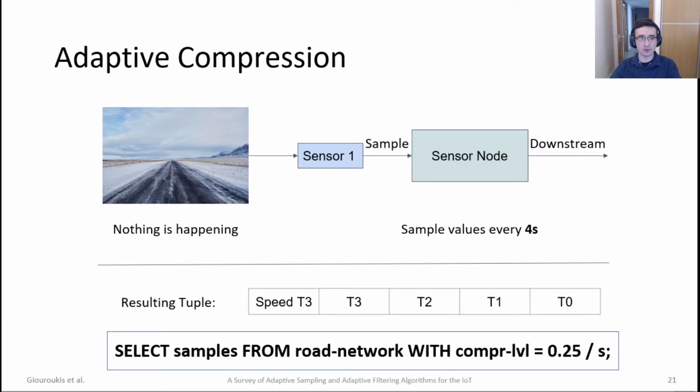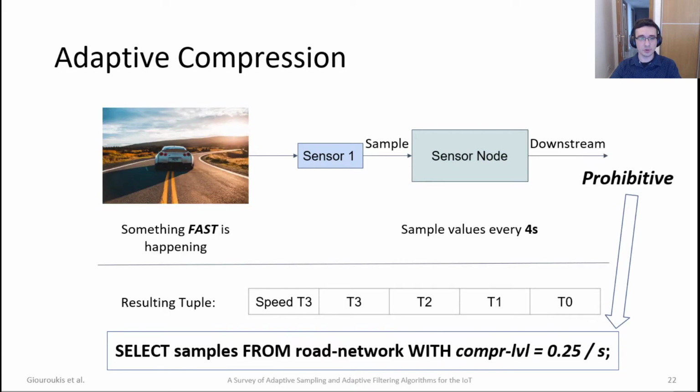Our resulting tuple is one value and 4 timestamps: the current timestamp that we sampled and the 3 previous ones that we didn't. This is because this is imposed on us by the compression level on the query. If something fast were to happen on our network, then we wouldn't be able to report it fast enough back